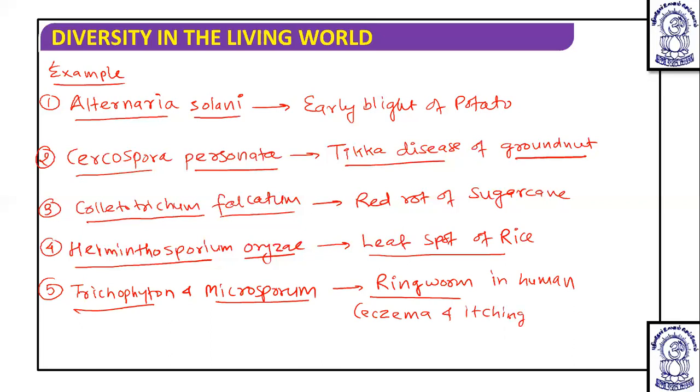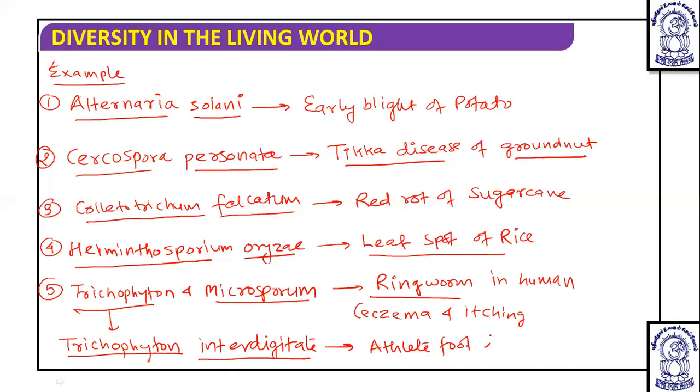Apart from this, one more is known: Trichophyton interdigitale, the species of Trichophyton that causes athlete's foot disease in humans, or ringworm of the foot. So one of the known species of this is Trichophyton interdigitale, okay, that causes ringworm of foot or athlete's foot disease. So these are some of the known examples of this.